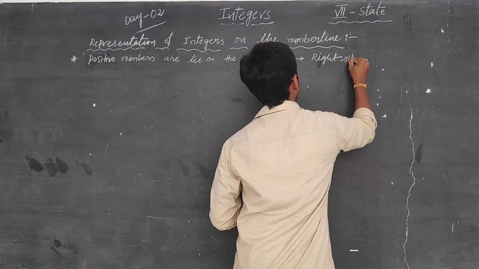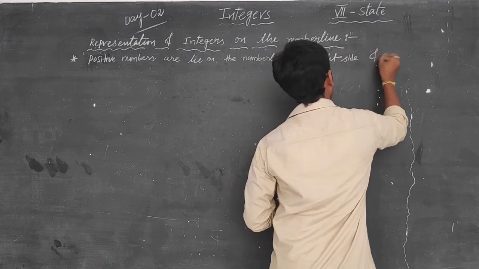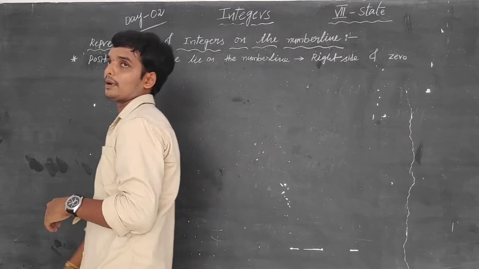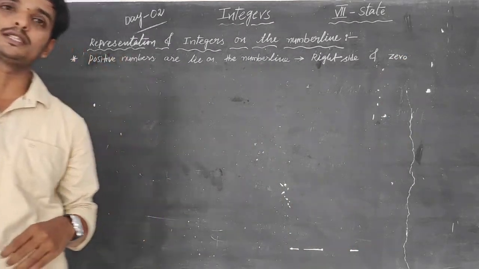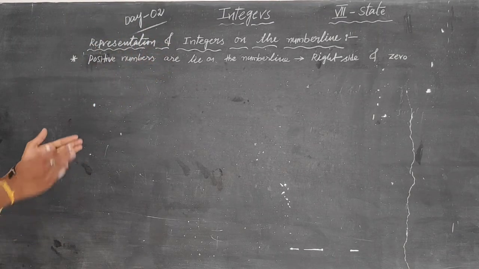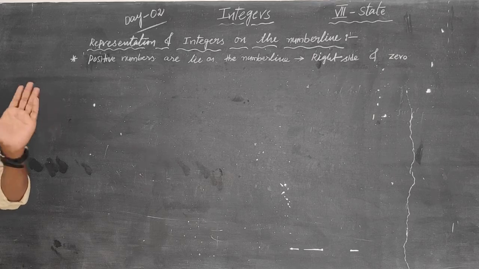Where can the positive numbers lie on the number line? Means right side of the 0. To the right of 0, positive numbers are there.